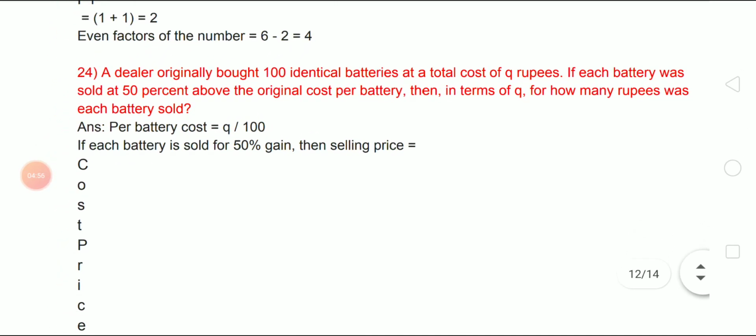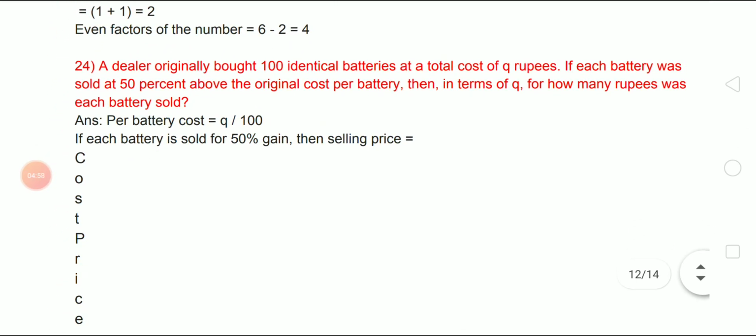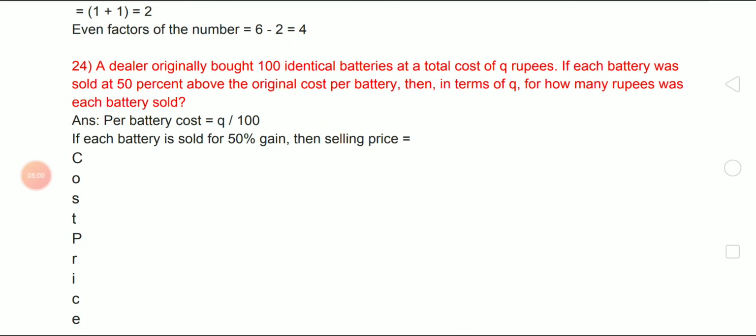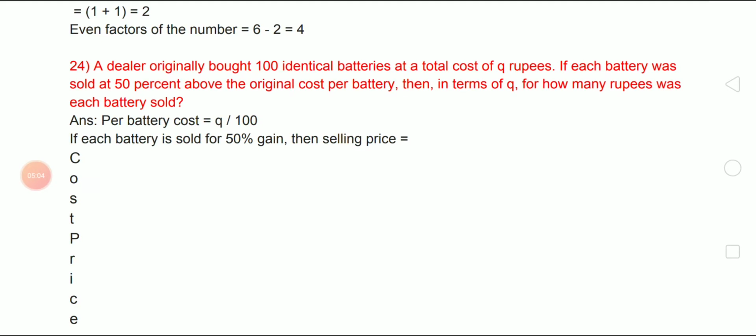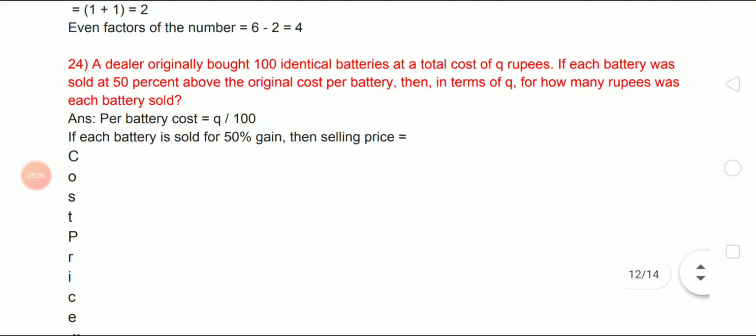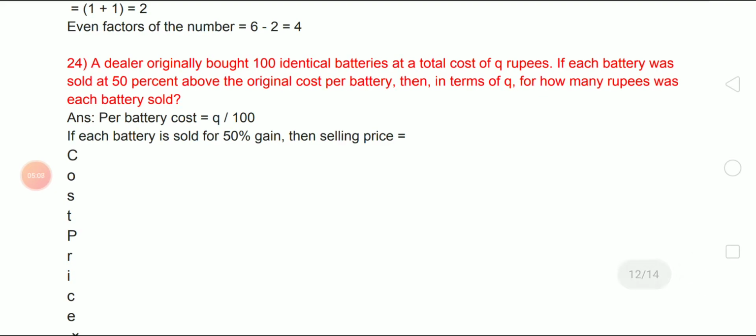Coming to the 24th one: a dealer originally bought 100 identical batteries at a total cost of Q rupees. If each battery was sold at 50% above the original cost per battery, then in terms of Q, for how many rupees was each battery sold? Here, taking that per battery cost equals Q by 100.